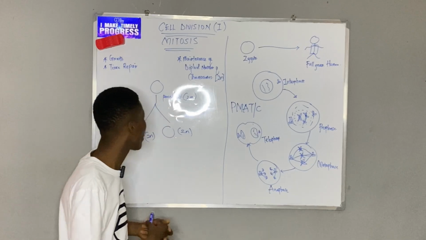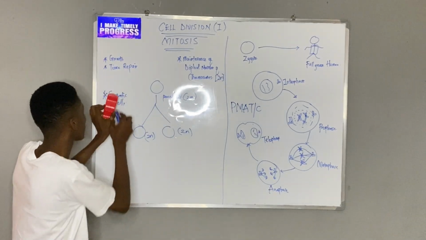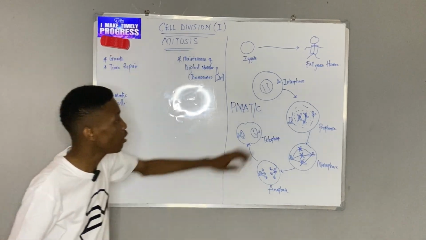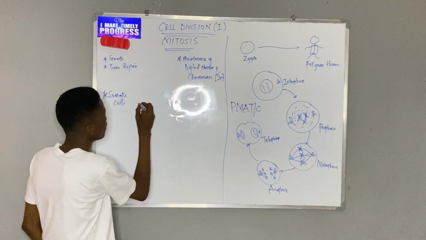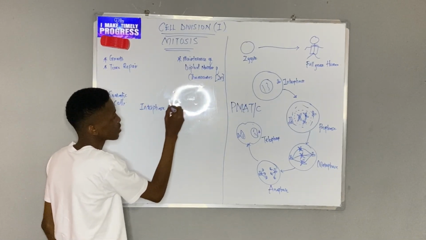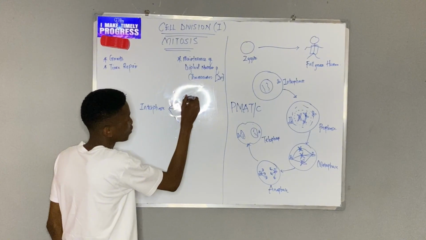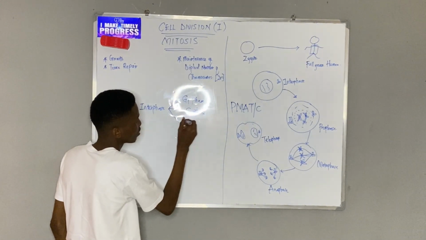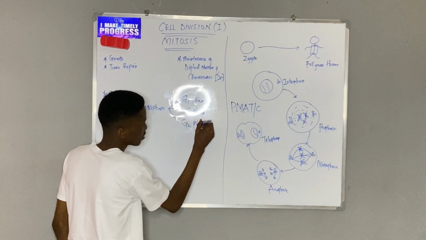So let's dive right into the details of mitosis. Now, first, under interphase, interphase is divided into 3 steps. The 3 steps are G1 phase, S phase, and G2 phase.